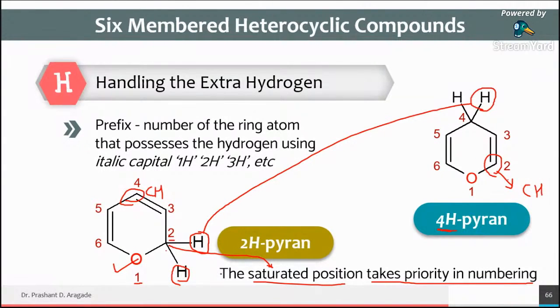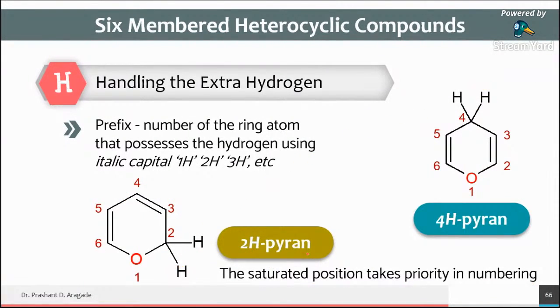But once it is shifted, now this acts as CH2. So one extra hydrogen atom at the second position. So the name is 2H-pyran. The name is 2H-pyran. So whenever you find a system like that,